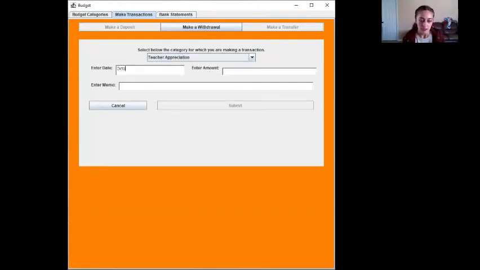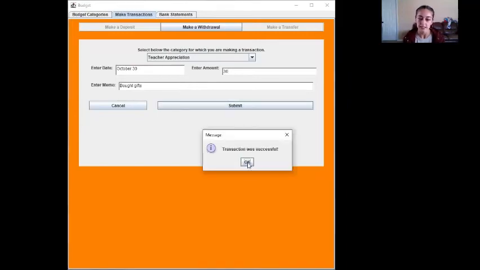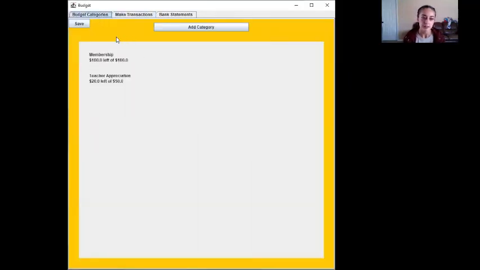We'll say the date was October 30th, the amount was $30, and maybe they bought gifts for the teachers. Then we can submit that. Transaction was successful. Now if we go back to budget categories, we can see it reflected in how we only have $20 left of the 50.